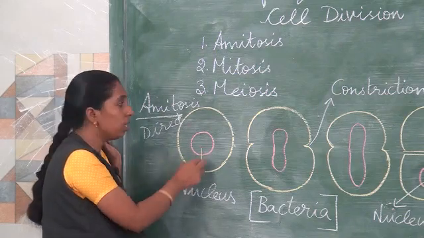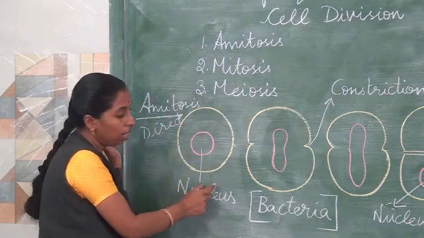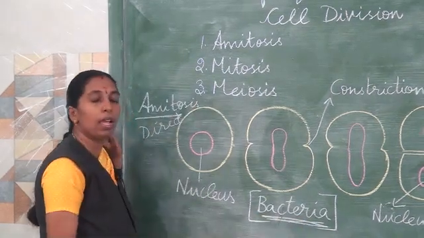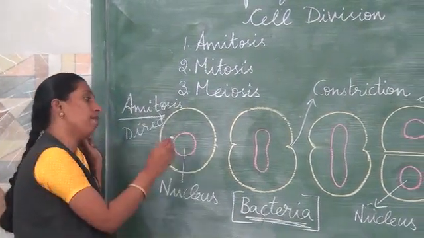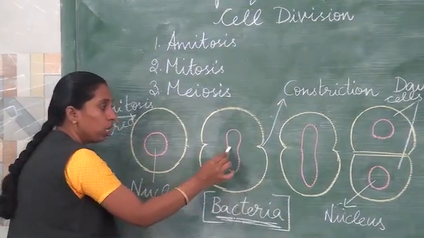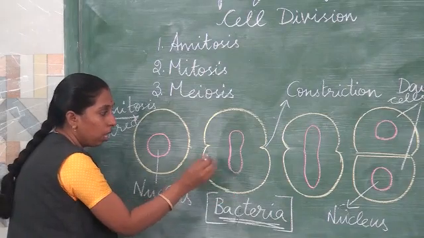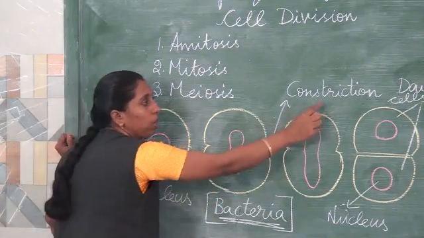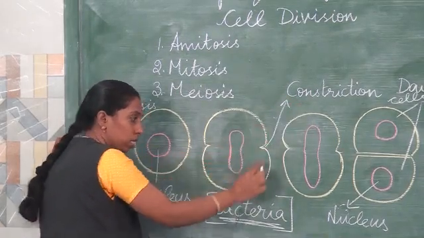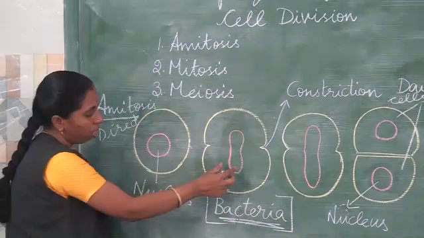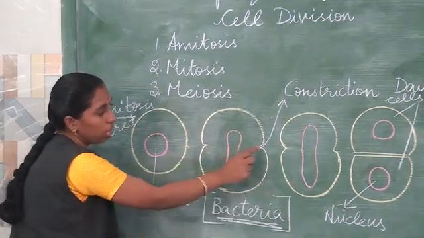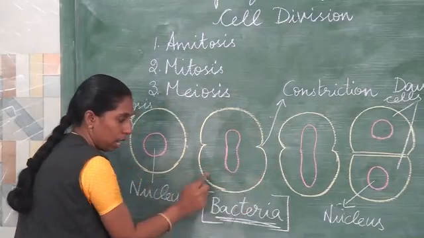In amitosis cell division, for example in unicellular organisms like bacteria, first the nucleus will elongate, and a small constriction will be developed in the cell.